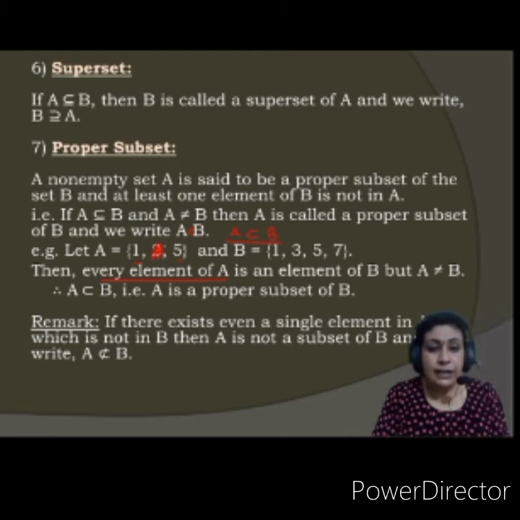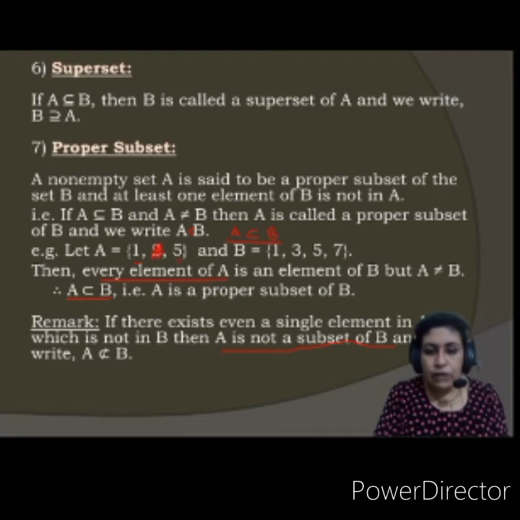But A is not equal to B. Why? Because B consists of 3 and 7, which are not there in A. Therefore, we say that A is a proper subset of B. Remark: if there exists even a single element in A which is not in B, then A is not a subset of B.